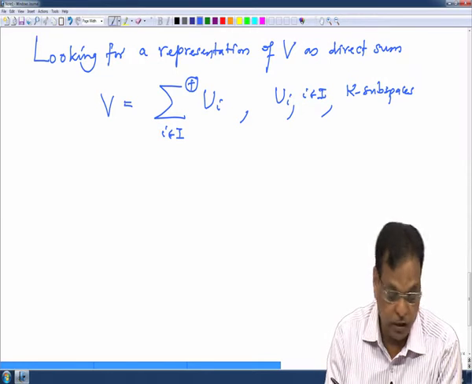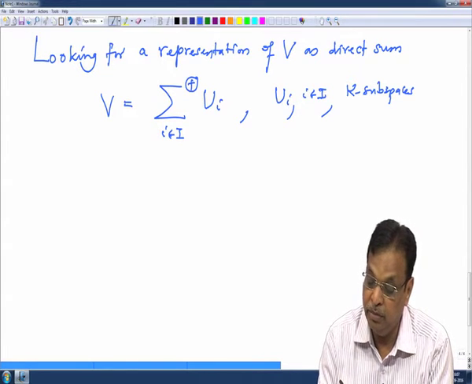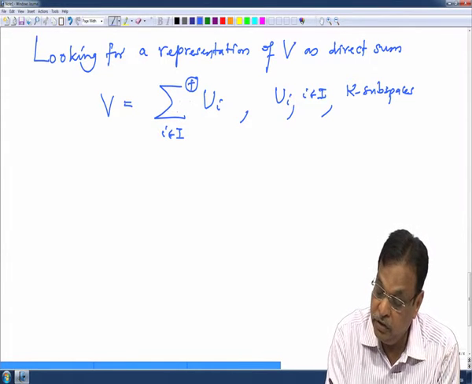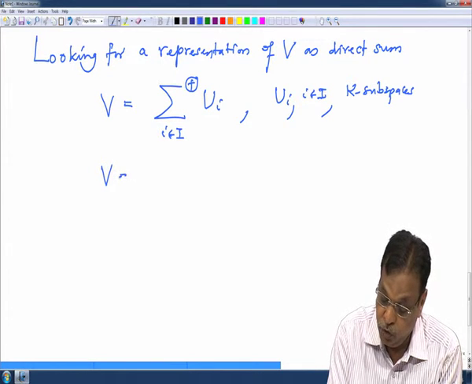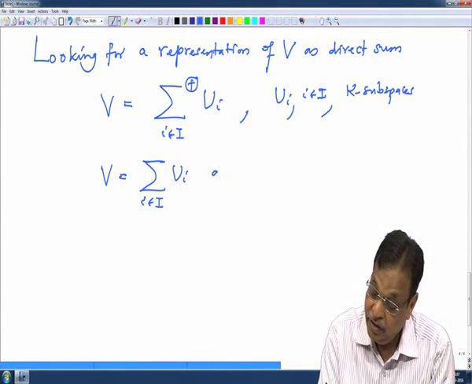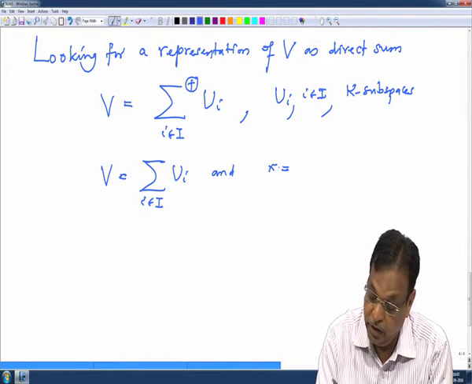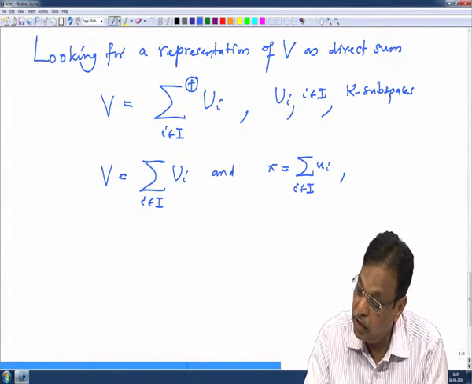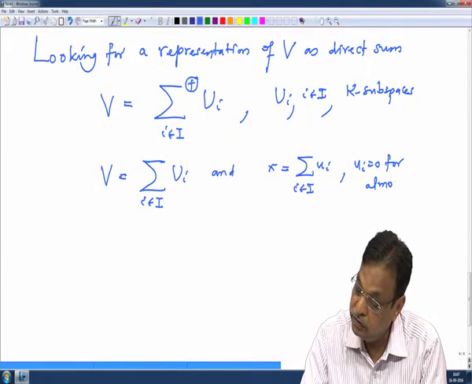As we go on with more and more such examples, I will keep saying this. So, in this case, what does this direct sum decomposition mean? First of all, V should be the sum, and because of this equality, every element x in V can be written as a summation of Ui over i in I, with the property that these Ui's are zero for almost all indices i.